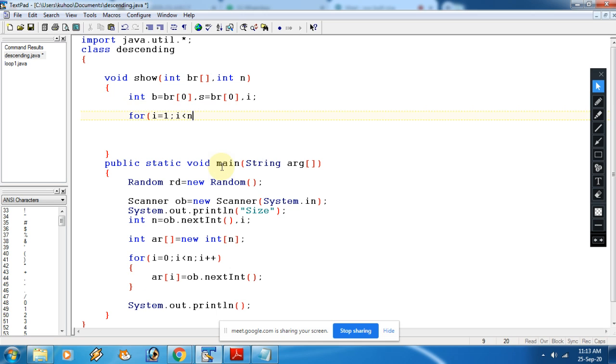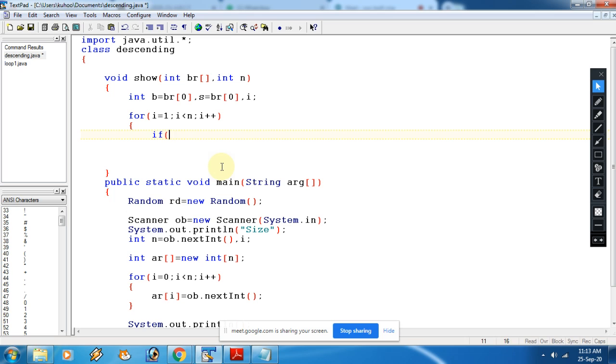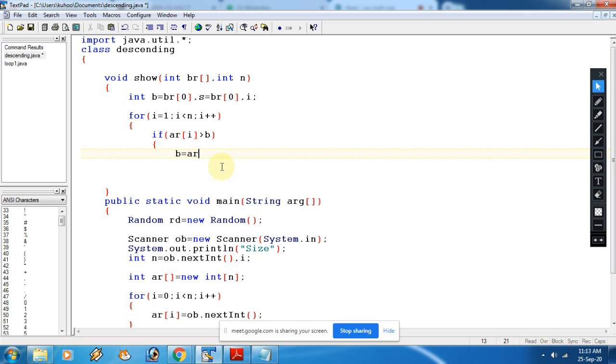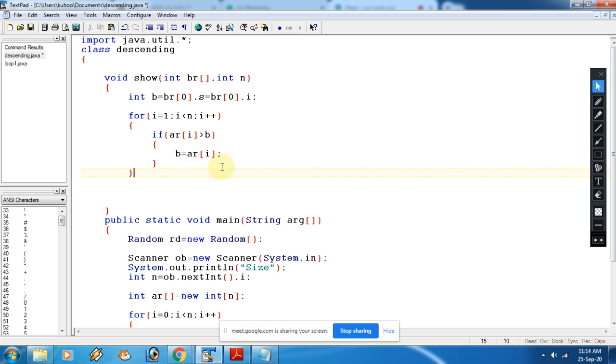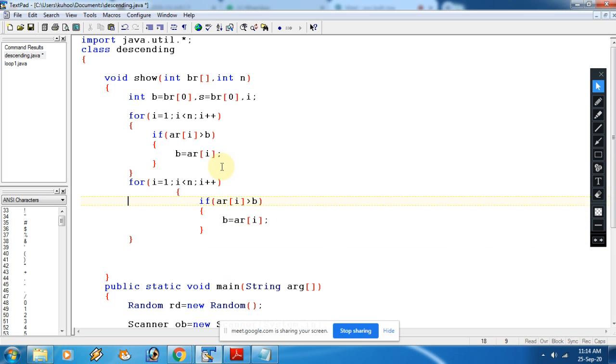Now starting from 0 to 1 to that. So first of all we will find the largest number, and storing in B. I hope there is no issue in this part. So the same working we are going to do for the smallest also. Sir, yes?